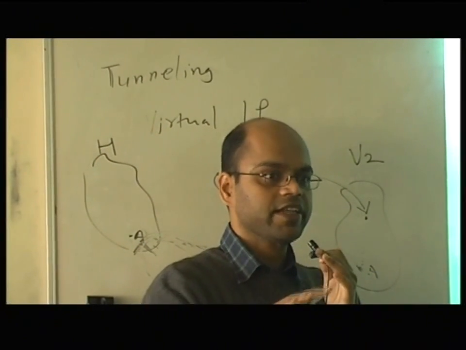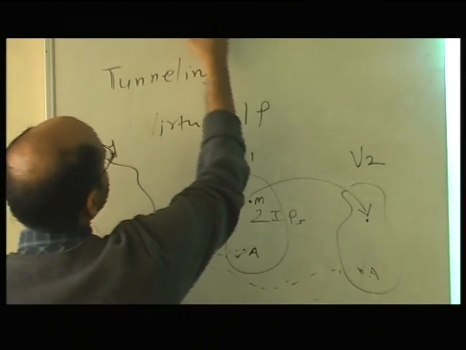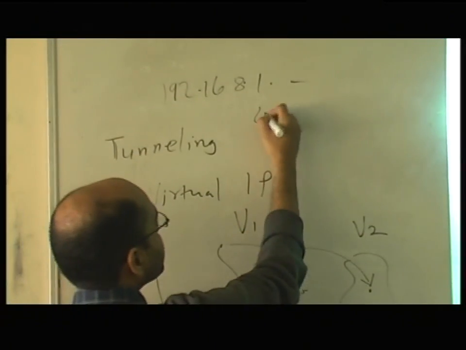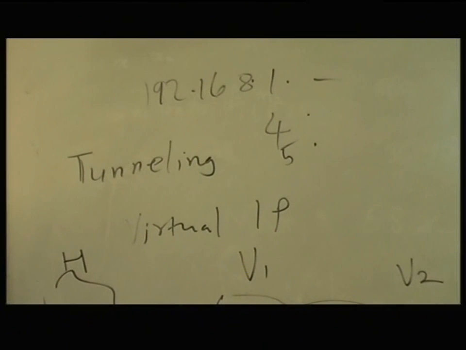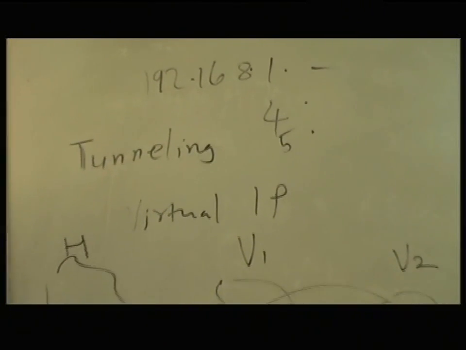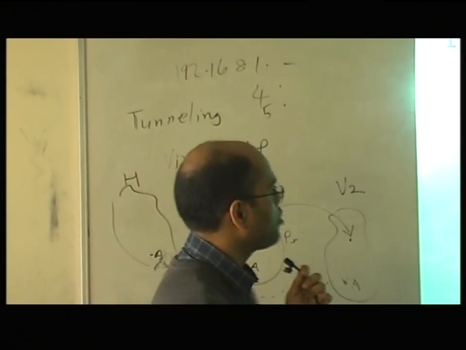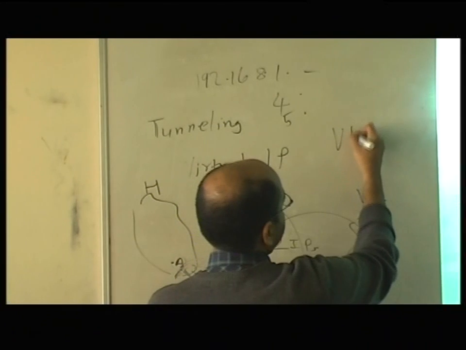And this is actually being done. If you know the faculty IP address is 192.168.1 dot something, and I think students are getting 4 and 5 or something. It's using the same switches, same ports, but all of these are separated because they are virtually created. What we call, if you take Cisco certifications and so on, is VLAN.